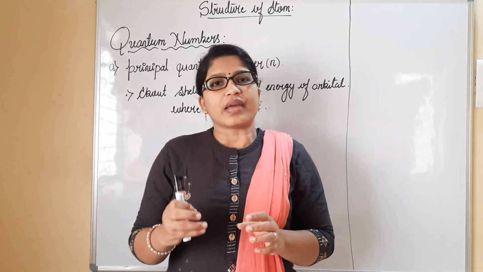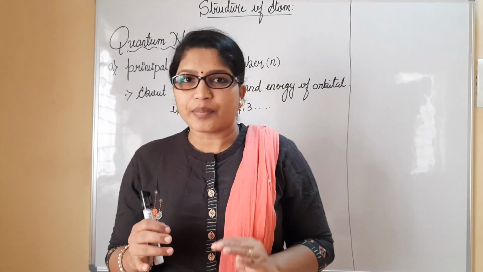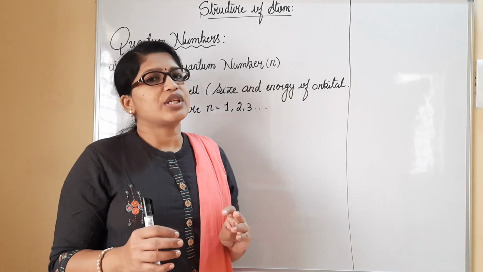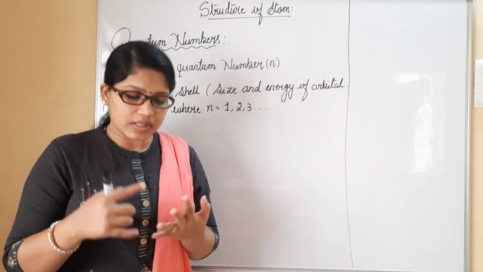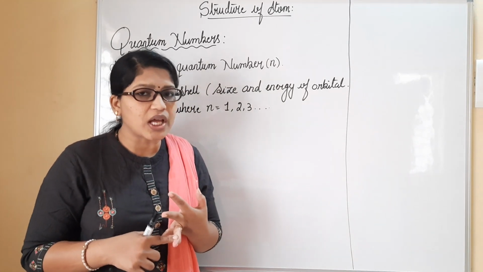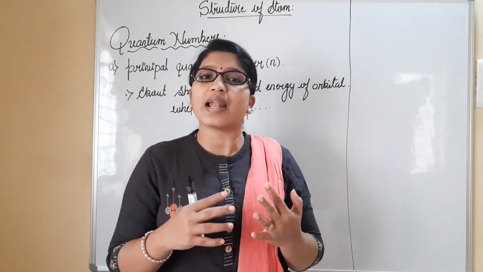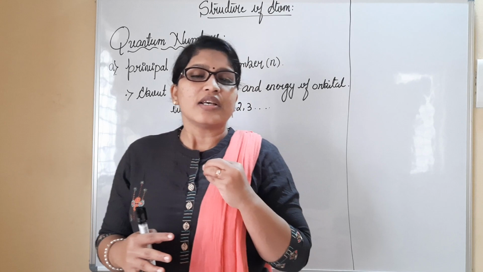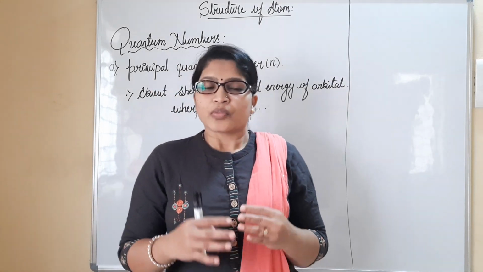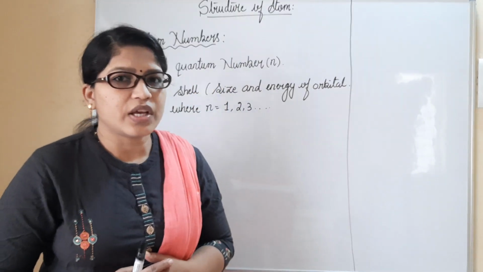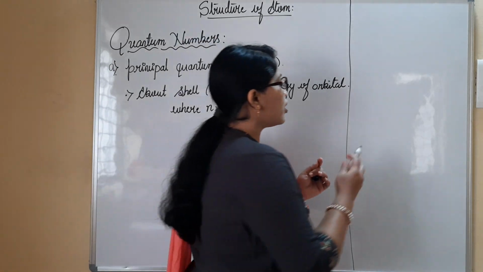So now we have in total 4 quantum numbers. The very first one is the principal quantum number. The second one is the azimuthal quantum number. The third is the magnetic quantum number. Lastly, we study the spin quantum number. Let me mention all the 4 types here.